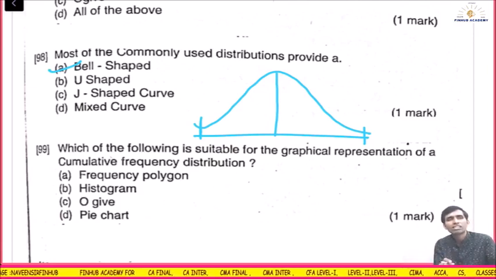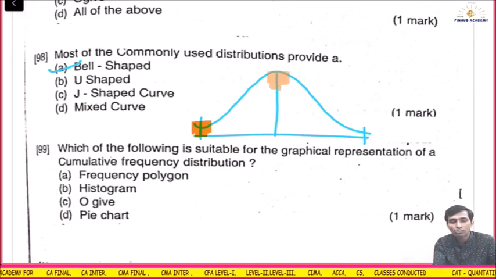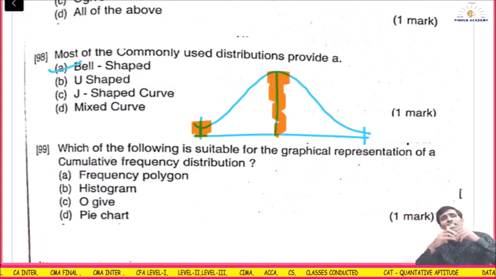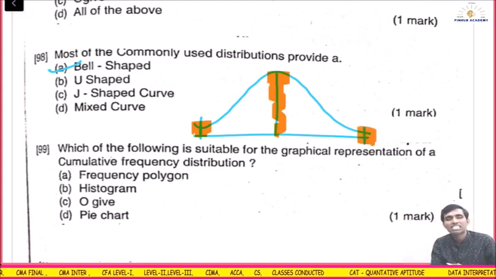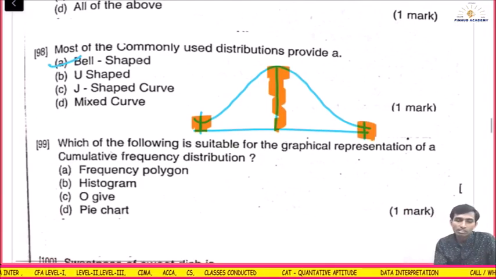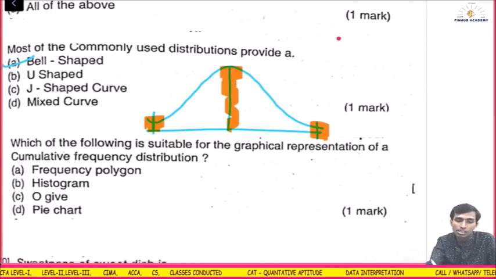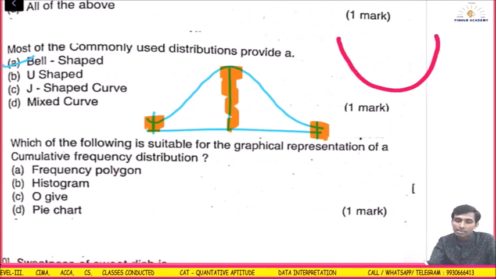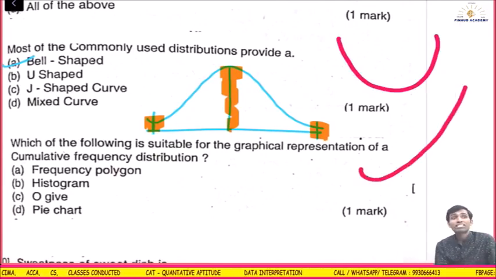In a class, the students who get very low marks are very few. The students who get average marks are more. Those who get very good marks are very few. Normal distribution. U-shaped is something like this. U-shaped curve, something like this. Okay. J-shaped means something like this. In economics, which curve? The MC curve is J-shaped. MC curve, marginal cost curve.